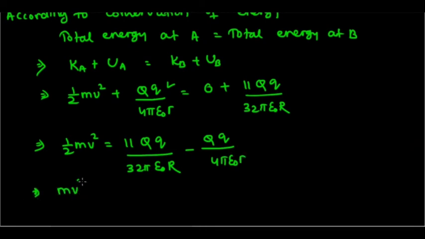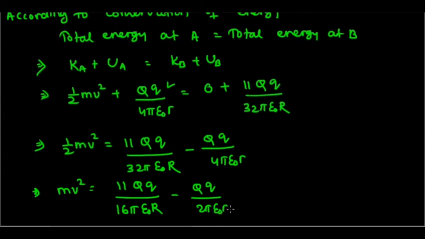Now mv square is equal to, if you take half to the right side, then this 2 will be multiplied, so you will get 11 capital Q small q divided by 16 pi epsilon naught capital R minus q small q by 2 pi epsilon naught into r.